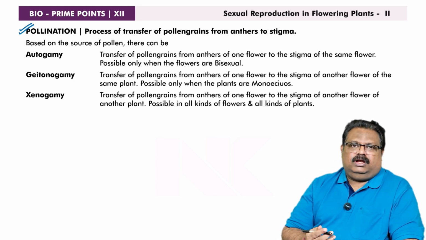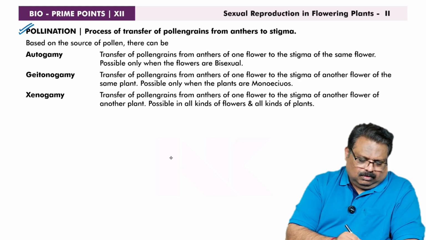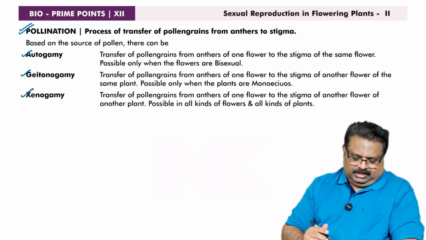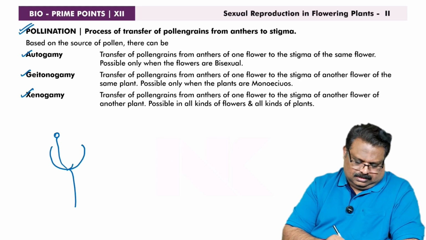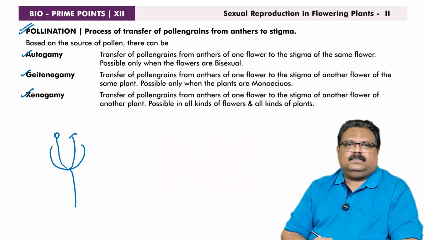Based on the source of pollen, there can be three different types of pollination patterns. One is called autogamy, another one is called geitonogamy, and the third one is called xenogamy. What is autogamy? Suppose this is a flower. It's a bisexual flower. Anthers are there, and gynoecium is also there. This is the stigma.